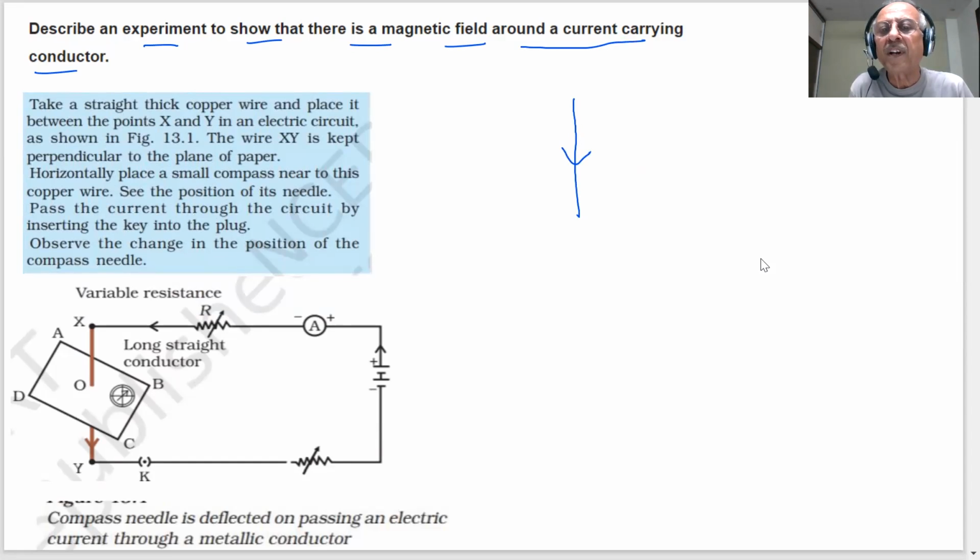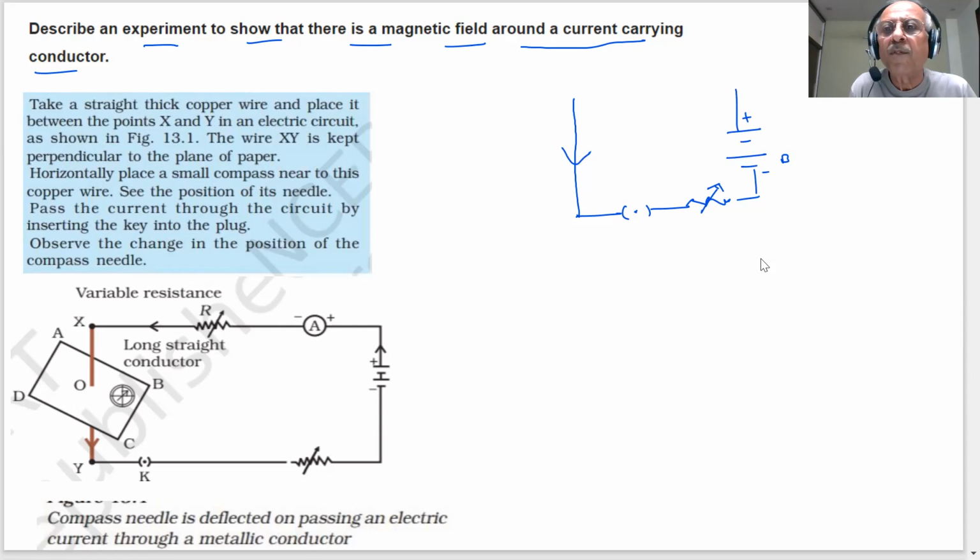How will I generate current? I have to create a circuit. In the last chapter, we showed how to create a circuit, and you know the symbols we use. You will have to attach a battery, plus and minus. This is our battery. What will happen if you attach a battery?